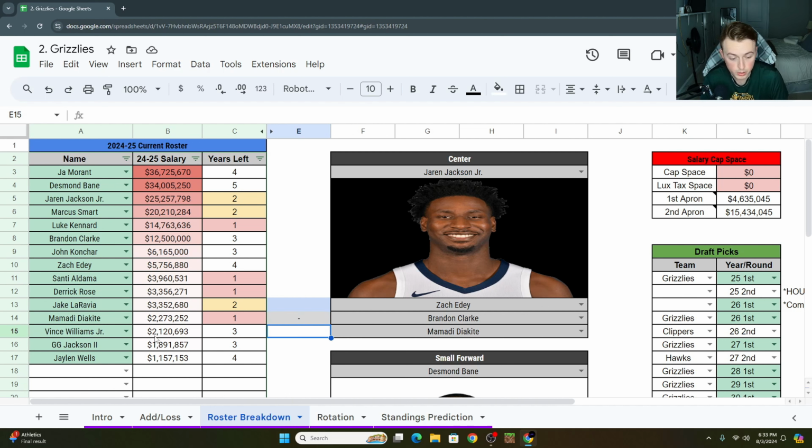Now you get into 2 really interesting players, Vince Williams Jr. and GG Jackson. Both of them are on very cheap contracts going forward because they were low level, young guys coming into the league and were kind of looked over. Both of them played out of their minds last year for portions of the season. Vince Williams Jr. was a primary ball handler that could attack, play great defense and be a bit of a playmaker. GG Jackson, elite shooter, elite athlete and everything. Could put the ball on the floor a little bit. We got to see him in summer league start to do that just a little bit more.